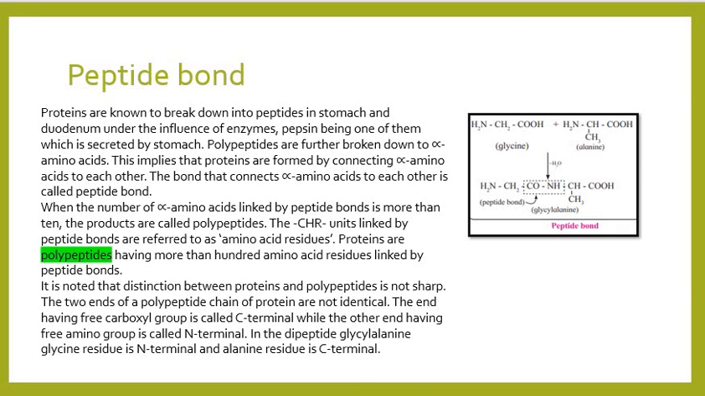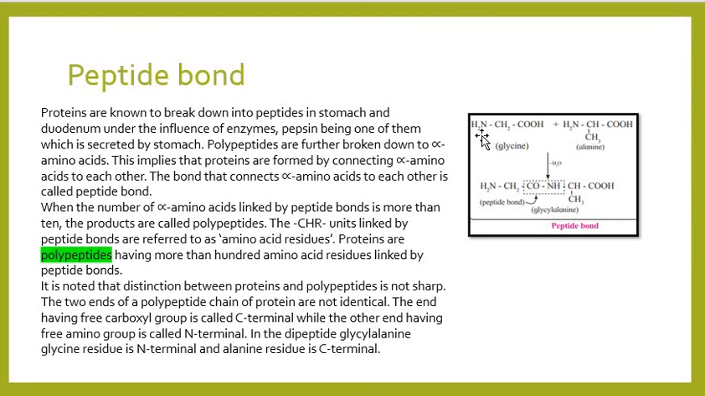When the number of alpha amino acids linked by peptide bond is more than 10, they are called polypeptides. Now, the CHR units linked by peptide bond are referred to as amino acid residues. Proteins are polypeptides having more than 100 amino acid residues linked by peptide bond.